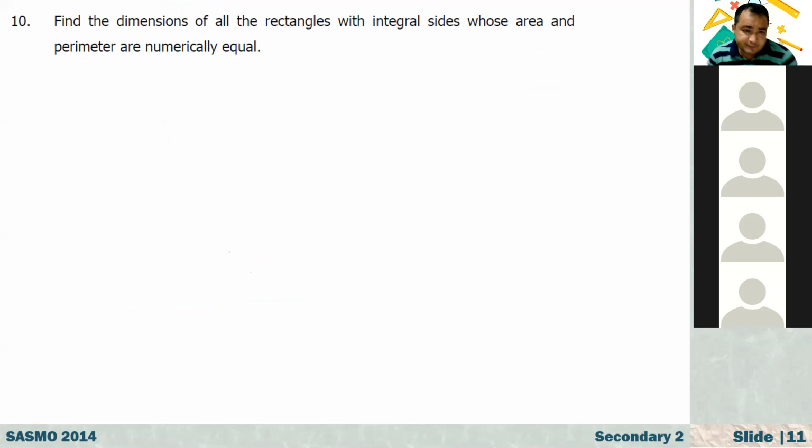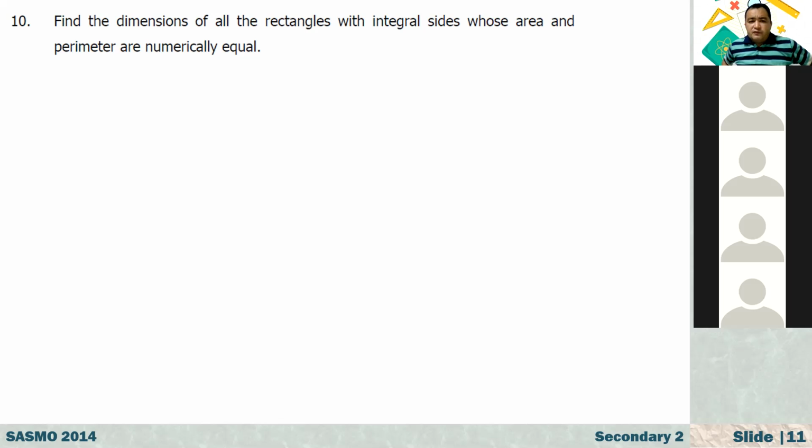Question 10. Find the dimensions of all the rectangles with integral sides whose area and perimeter are numerically equal. Guys, before I continue, let me tell you one thing. Usually these kinds of questions, you have to practice yourself and solve them. If you don't understand, you bring the question. But here, I'm just showing you how to practice and solve these questions. Actually, this is S2. Next time, after we finish this, we will solve questions from S3.